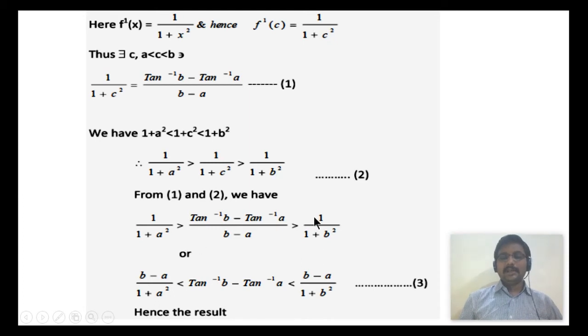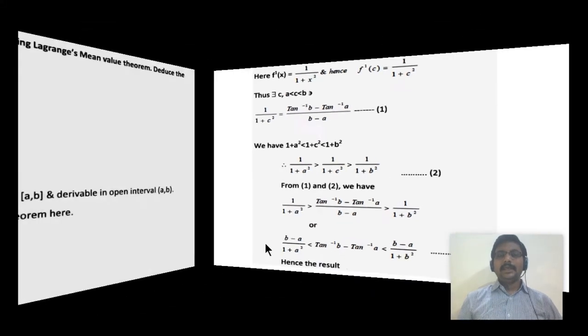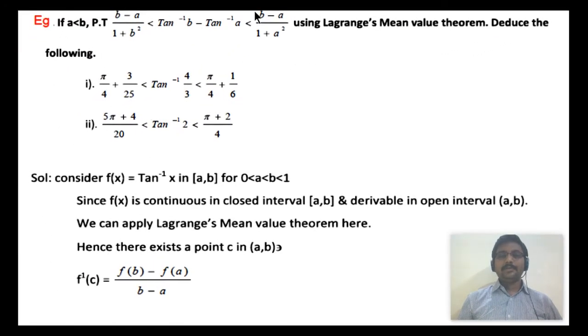we will get the inequality like this. This can be clearly written like this because throughout the inequality it is multiplied with b minus a, and we know that a greater than b greater than c can be written as c less than b less than a also. So thus we will get a third one. It is the required result. Clearly the inequality has been shown. Clearly this inequality has been proved.